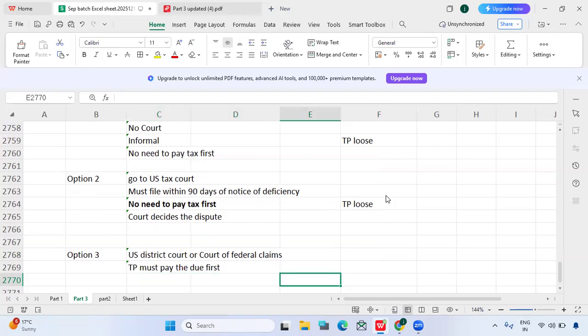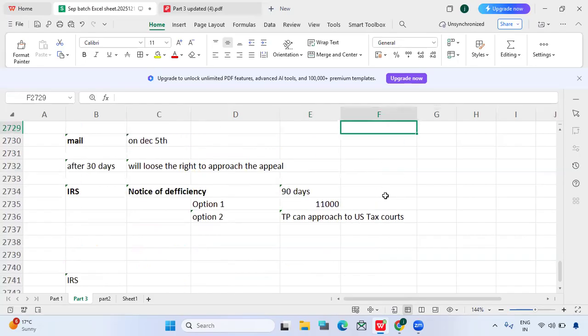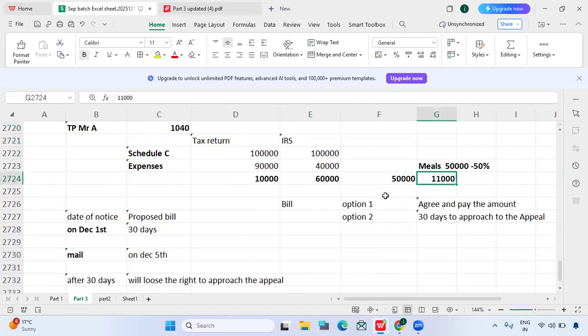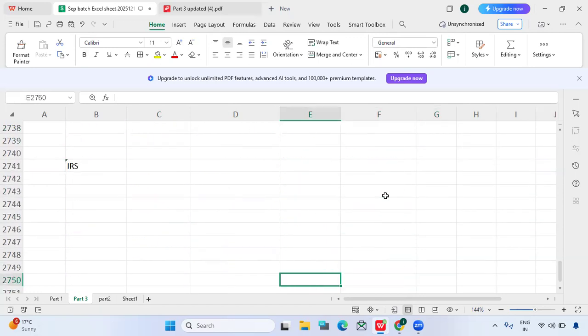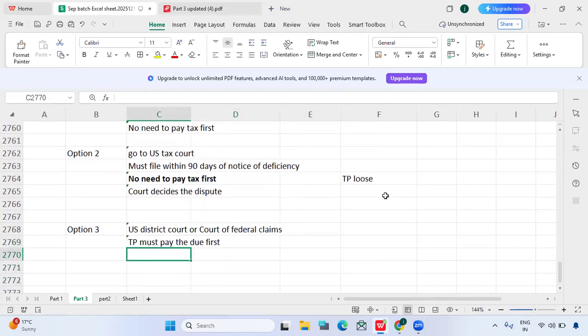Let's say in the previous one, the IRS asked to pay $11,000. So the taxpayer must pay 11,000 first, and then he can request a refund. If the taxpayer wins the case, then he can get the refund. If the taxpayer loses the case, then he will not get any refund. So for the district court or court of federal claims, first he needs to pay.